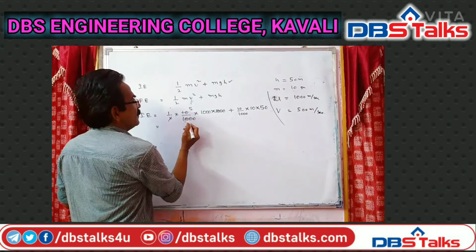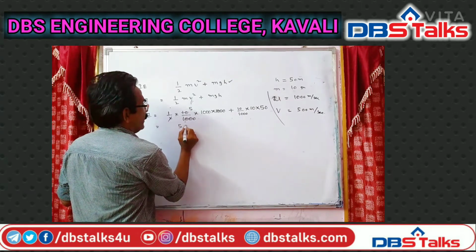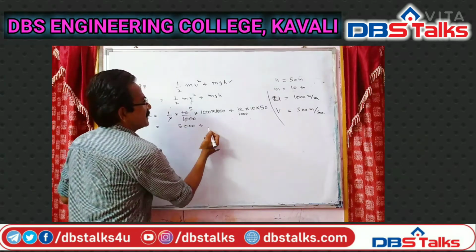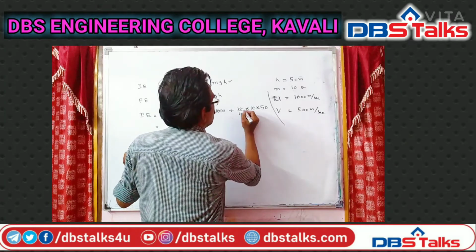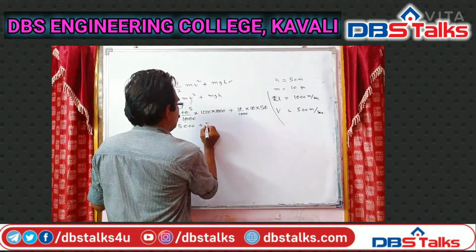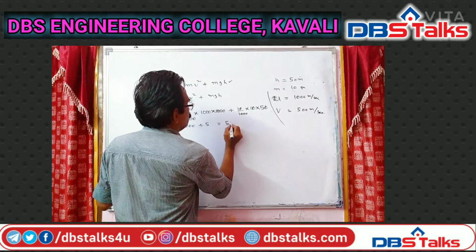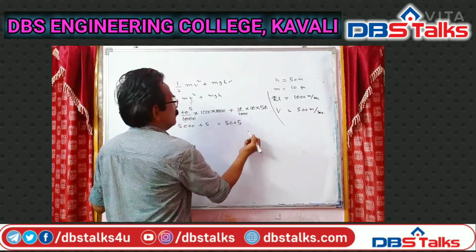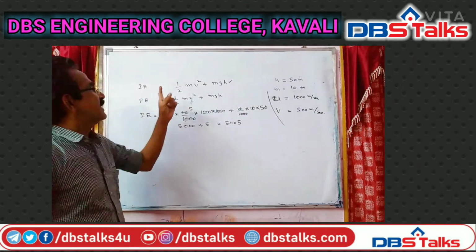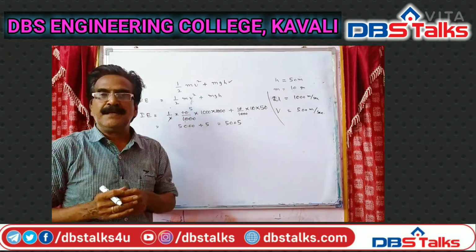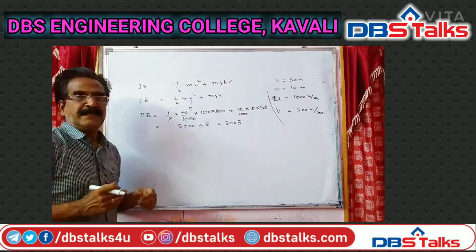Half mu square plus mgh, m is 10 by 1000, into g 10, into h 50 meters. This is the initial energy.